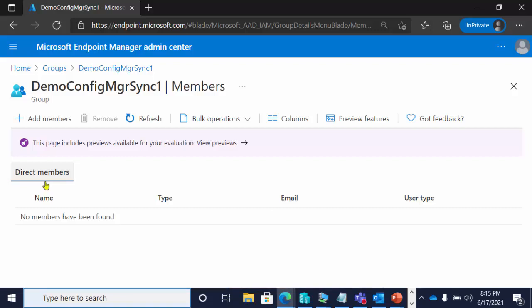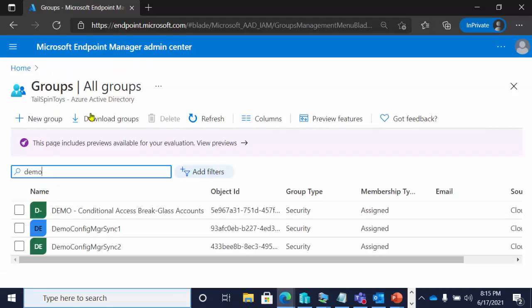So I'm going to show you the corresponding Config Manager collection where this particular group is identified as one that I want to synchronize to. And then the question on the table, which I'll answer later, is why is this not synchronizing? Why is my device that's in my collection not synchronizing, right?